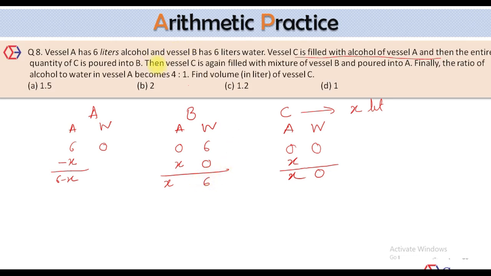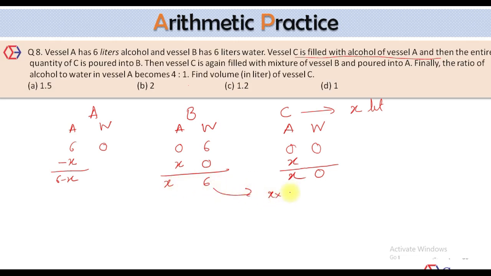After that, again vessel C is filled with the mixture of B. Now what's the capacity of C? X liters. So I need to take X liters out of this. When you take X liters out of this, it will have some water and some alcohol. In what ratio? Same ratio. So how much alcohol will be transferred here?